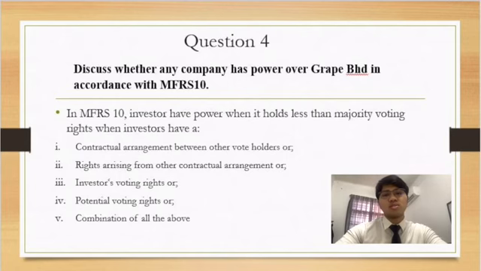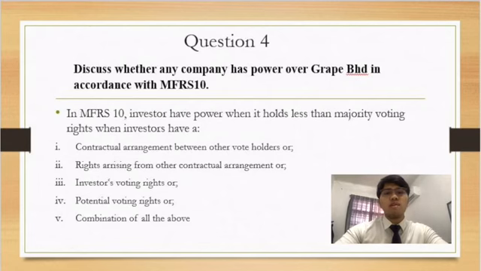So to answer this question, we will look at MFRS 10. In MFRS 10, investors have power over the investee when it has less than majority voting rights, when investors have a contractual arrangement with other vote holders, or investors have rights arising from other contractual arrangements, or the investor has voting rights, or investor has potential voting rights, or a combination of all of it.